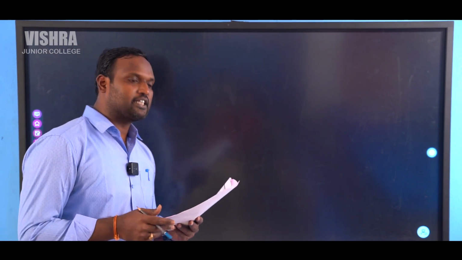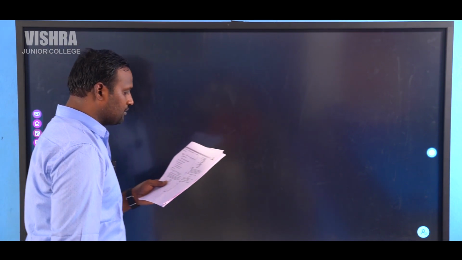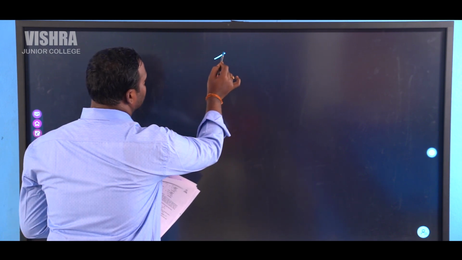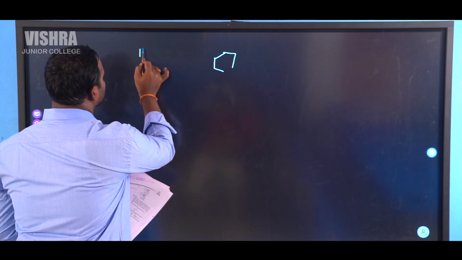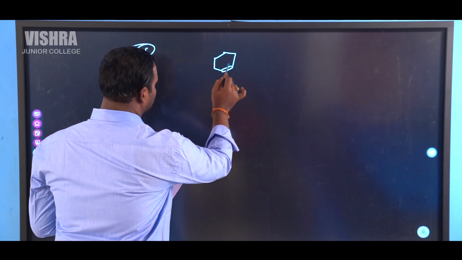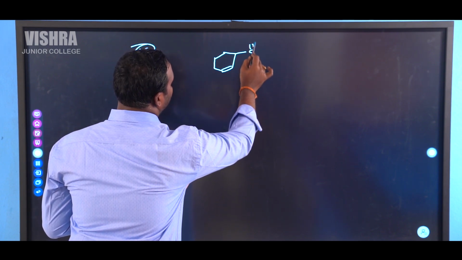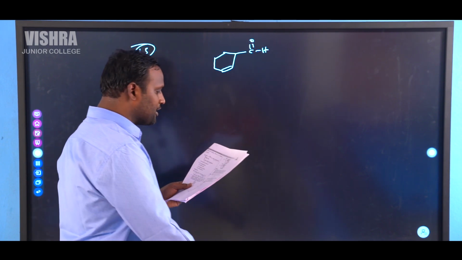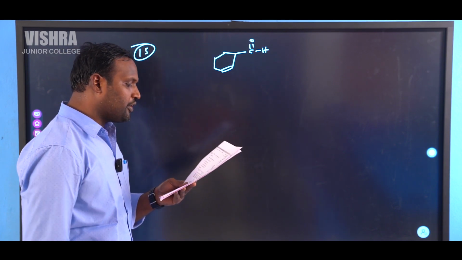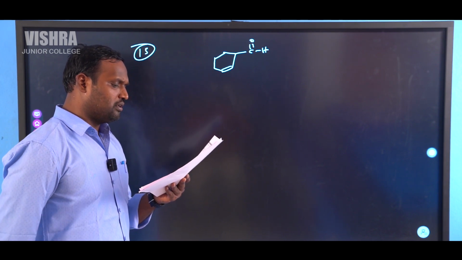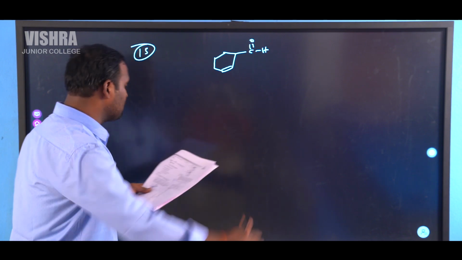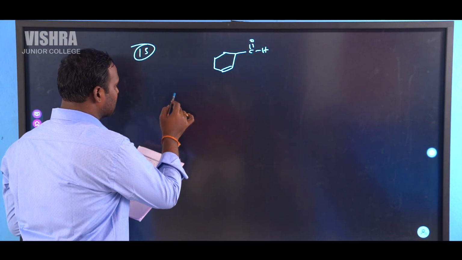In this case, we are given one reactant. A student synthesizes the compound given below. The compound is like this, with a double bond and OH. A student synthesizes the compound given below by using one of the following compounds available in the laboratory and using the following reagents. So he has given the sequence of reactions like this.